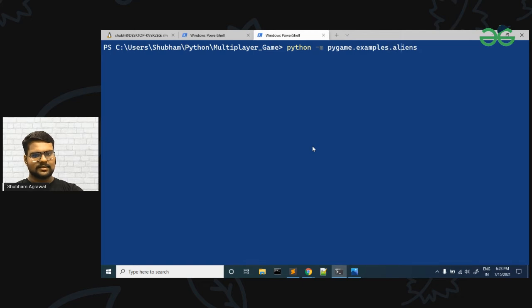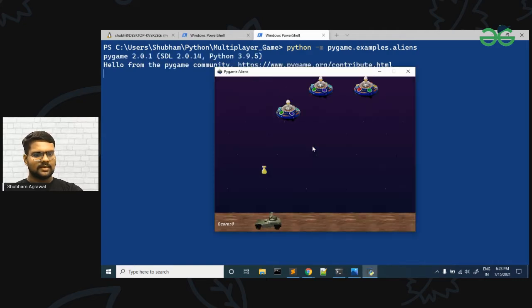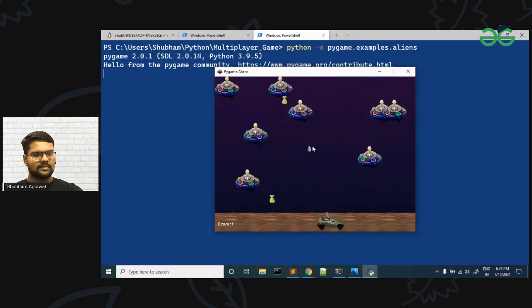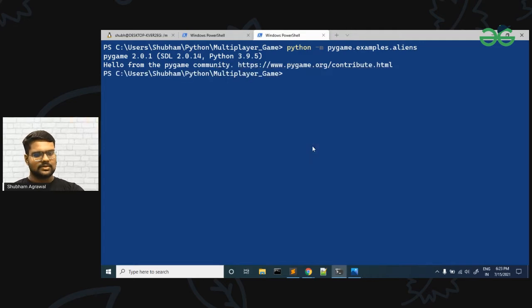Examples aliens. Okay. So let me run it. As you can see, there is a game that is opening and you can play this game. And if you are able to play this game, then this means Pygame is running fine. So this game is running, which means Pygame is installed in the system.